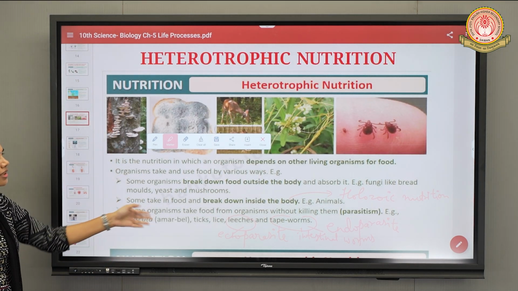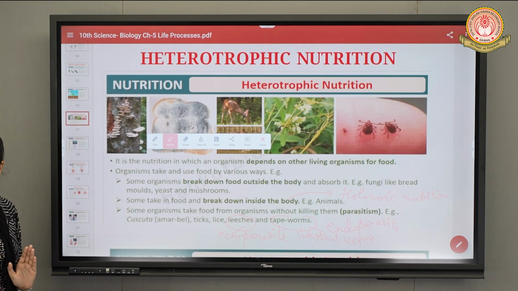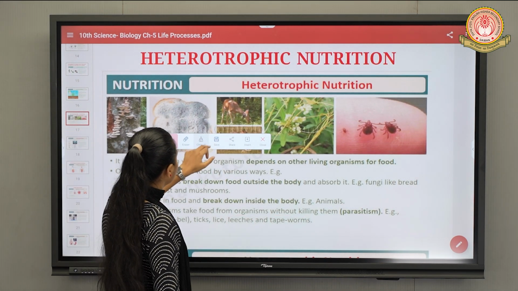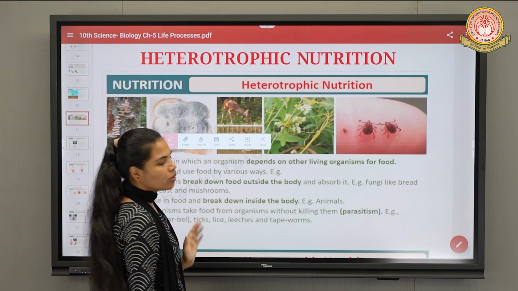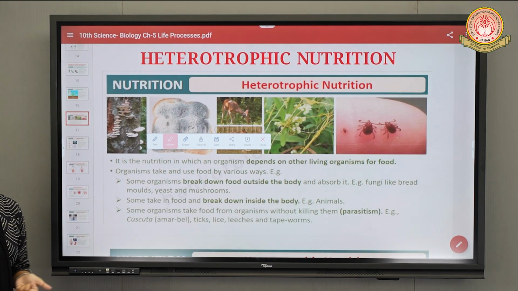So these are some of the various examples we can see which use this heterotrophic mode of nutrition, parasitic as well as holozoic mode of nutrition. Clear? Now we will proceed with another topic, this topic only, but in detail, by taking the example of amoeba, paramecium, as well as human beings.